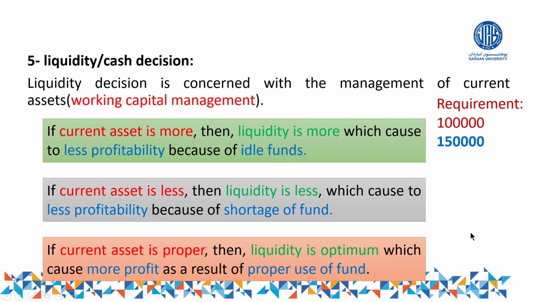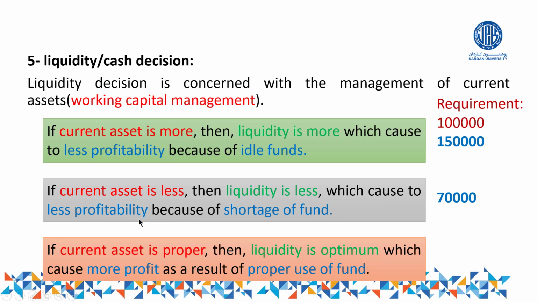Point number one. Point number two is regarding the second one. If the requirement is 1 lakh, but you maintain only how much? 20,000, less than the requirement. So that is why it is said: if current asset is less. Less means less than the standard. 1 lakh is the standard, but we maintain only 70,000. Then what is the effect of this one? Liquidity is less, of course. Why? 1 lakh is required, you maintain only 70,000, which causes less profitability.